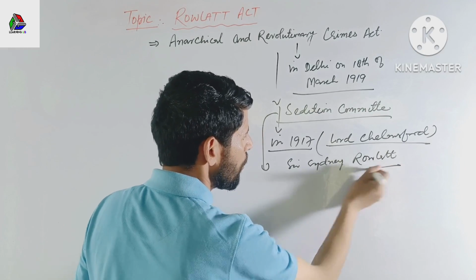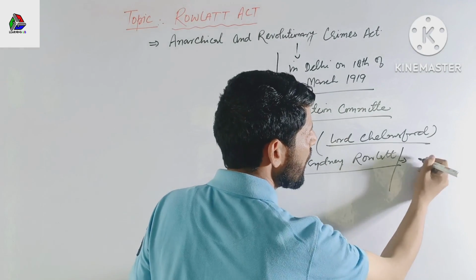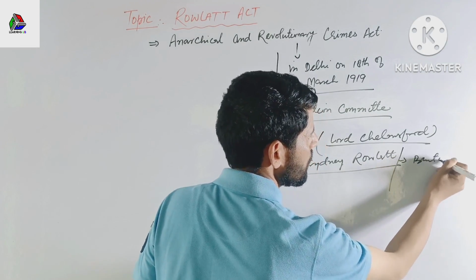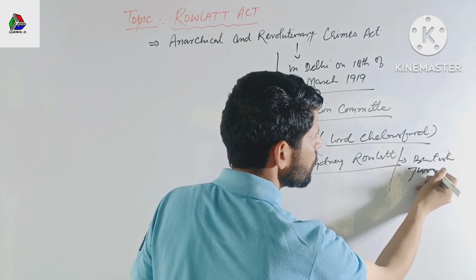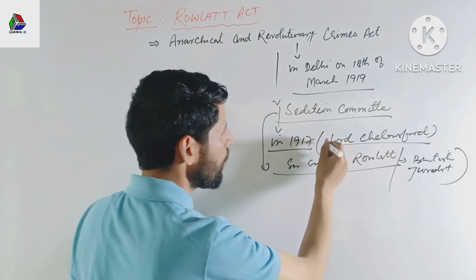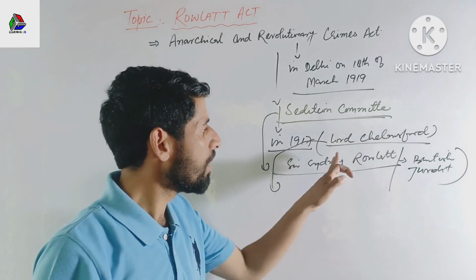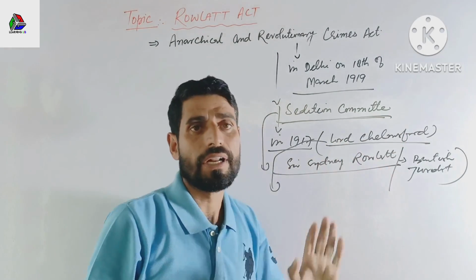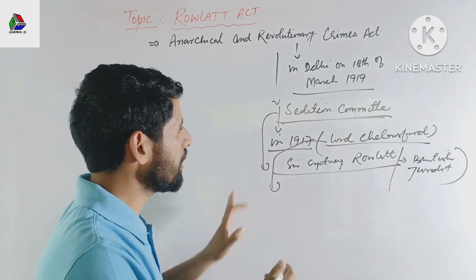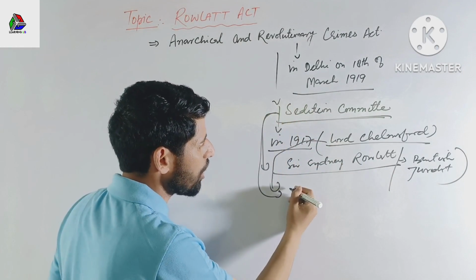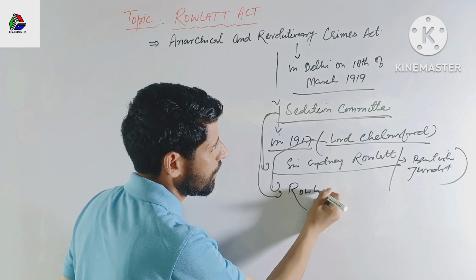Sir Sidney Rowlatt was a British jurist. Lord Chelmsford appointed the sedition committee under his chairmanship. This sedition committee was also known as the Rowlatt Committee.